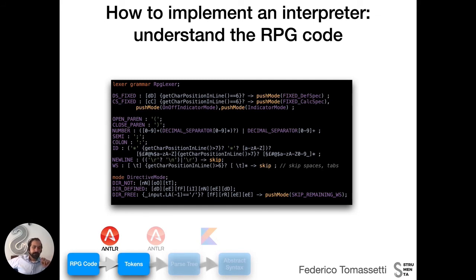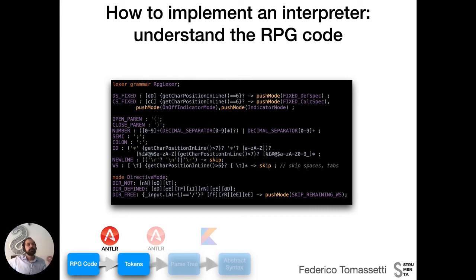This is just an example of the lexer, the tool that takes as input the RPG code, processes it and obtains a list of tokens. And this in particular is a definition of some of the tokens. I just want to give you an impression that, with respect to a typical lexer, this is much more complicated because we need to take into account the position that we are in the line.